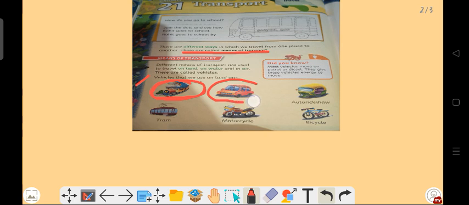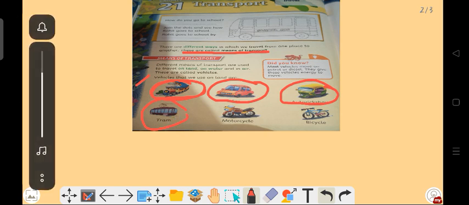Next one is the car. Car is also a very well known vehicle which is used on land. Then auto rickshaw. Auto rickshaw is a vehicle which has three wheels. Auto rickshaw is used for going to nearby places or for going shorter distance. Next one is the tram. So tram is also like the train, looks like the train, but tram cannot go far off places.